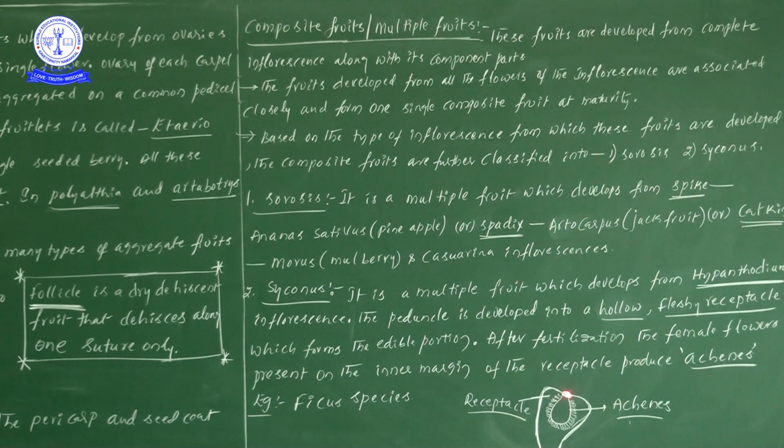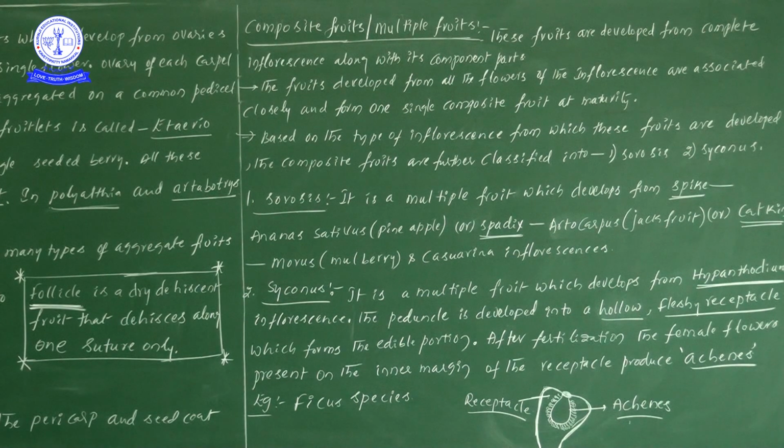In the Hypanthodium there is an apical pore. Towards or near the apical pore we find the male flowers. In the middle, neutral sterile flowers and gall flowers are formed. And at the base we find the female flowers.